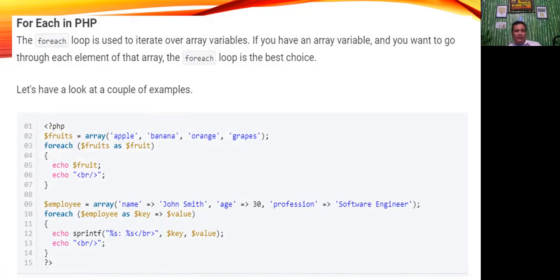You can use the first version of the foreach loop as shown in the given example. On the other hand, if you want to access both a key and a value, you can do it as shown in the employee example. We have the fruits, and at the bottom is the employee, with name, age, and of course the profession.